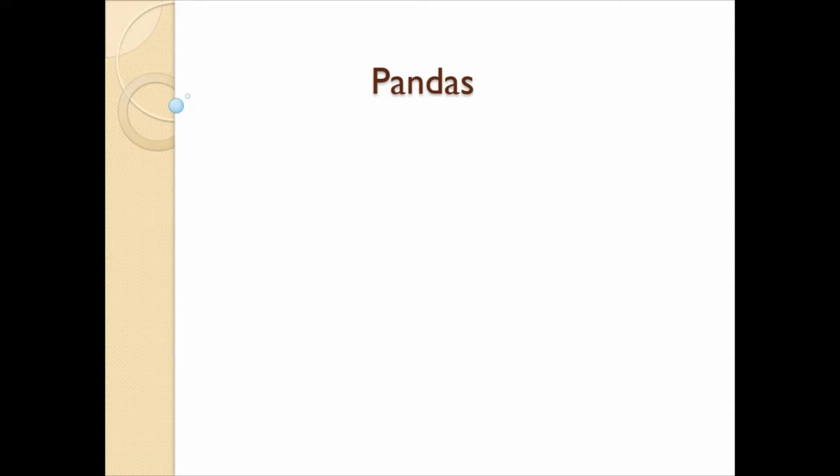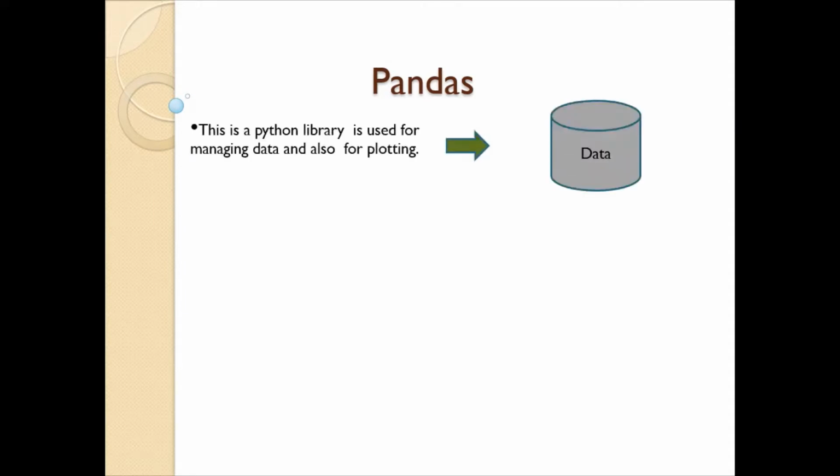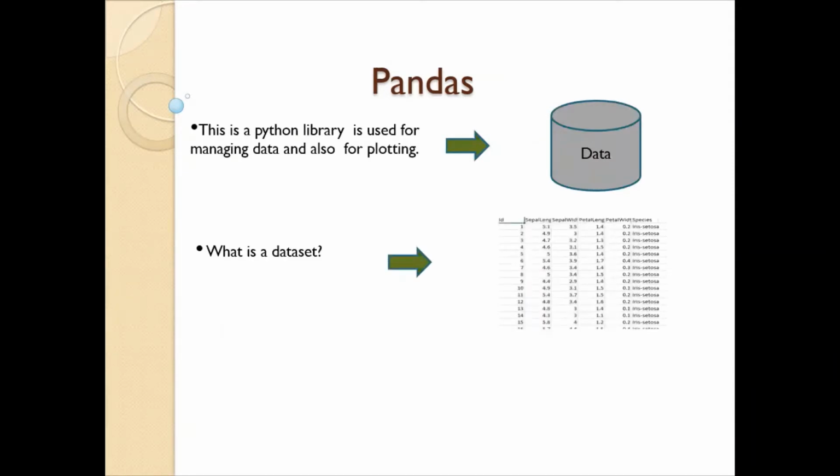What is Pandas? Pandas is a Python library for managing the data and is also used to some extent for plotting. What do you mean by managing the data? It includes reading of the data and manipulation of the data. We will focus on reading of the data in this video. Now, data can come in multiple forms. For example, it can be in the form of CSV file, DAT file, or it can even be a table in the database. Pandas do have support for multiple data forms.